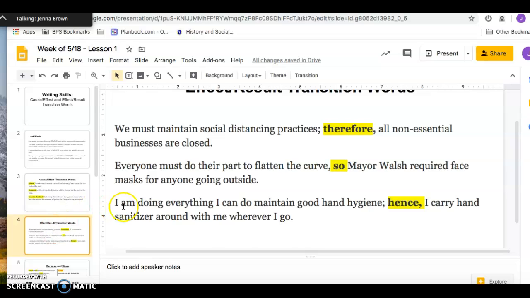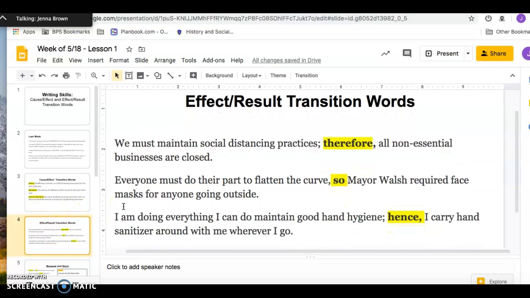Effect result, very similar. We must maintain social distancing practices, semicolon. Therefore, comma, all non-essential businesses are closed. A semicolon basically signals a relationship between what could be two closely related sentences. All right, but you're just combining it into one.